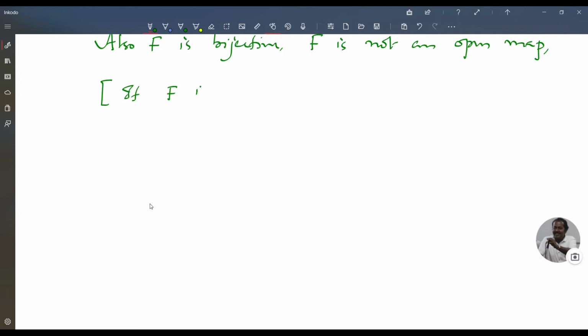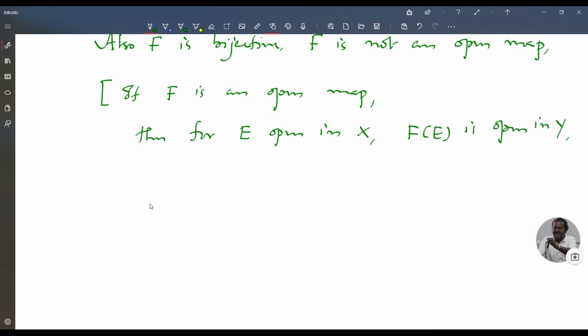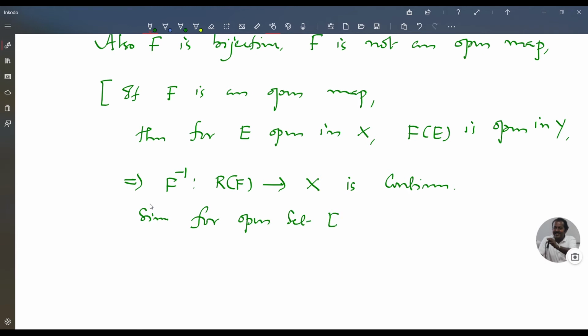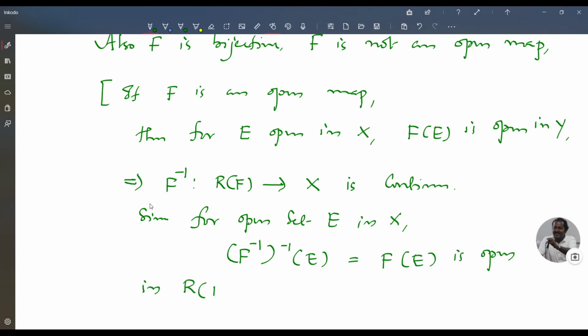If f is an open map, then for E open in X, f of E is open in Y. So this implies f inverse from range space of f to X is continuous, since for open set E in X, f inverse of E, that is equal to f of E, is open in range space of f.